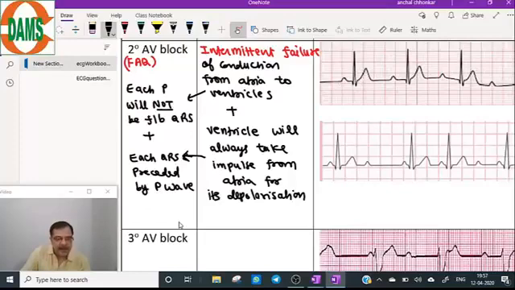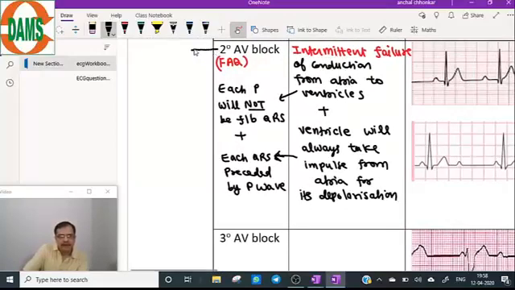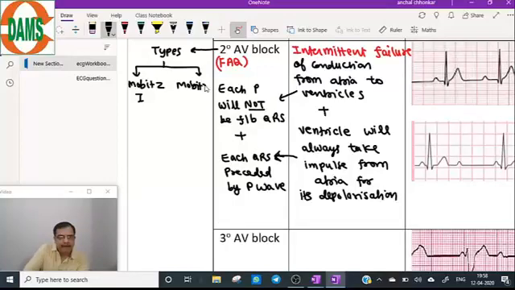Now a very important point: second degree AV block is of two types. So there are two types of second degree AV blocks, Mobitz 1 and Mobitz 2.